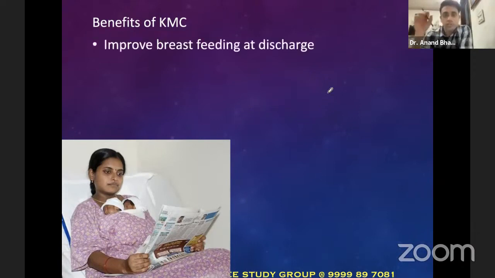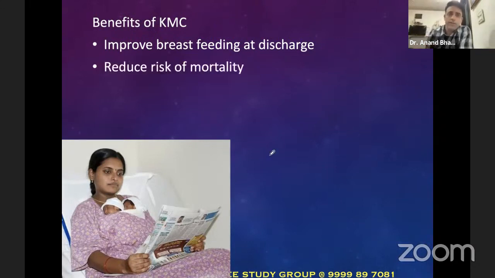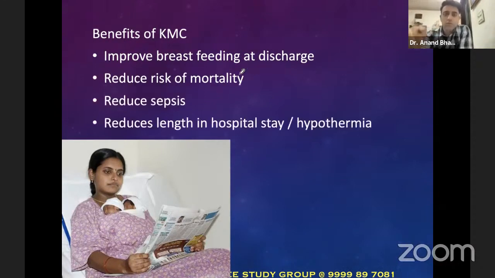Good morning. So the first important benefit is that it improves the breastfeeding. Yes or no? Number one, it improves the breastfeeding of the mother at discharge. Number two, it reduces the risk of mortality. I hope there is nothing to cram in this. It is very simple. The more the mother keeps her baby close and does skin to skin contact, the sooner the baby will be discharged, the lower the baby's mortality, the less sepsis the baby will have, the shorter the hospital stay, and the less hypothermia, meaning the baby getting cold.